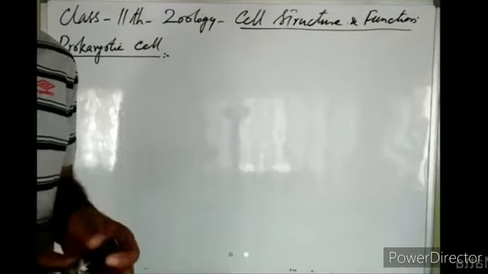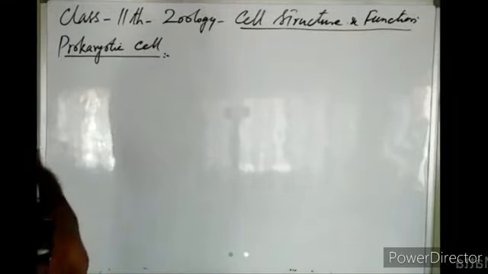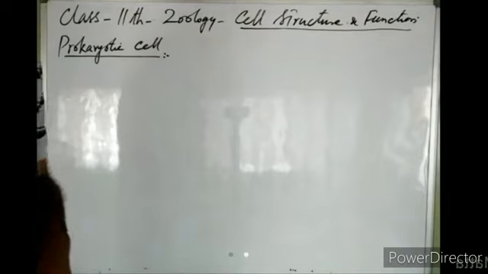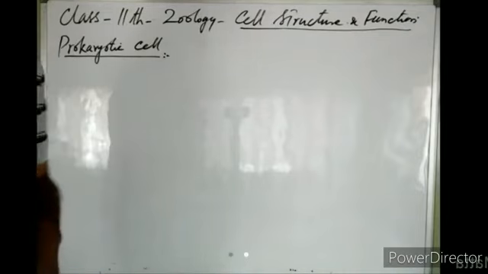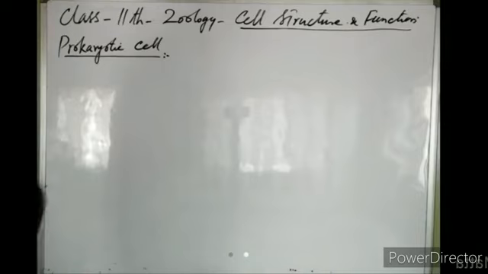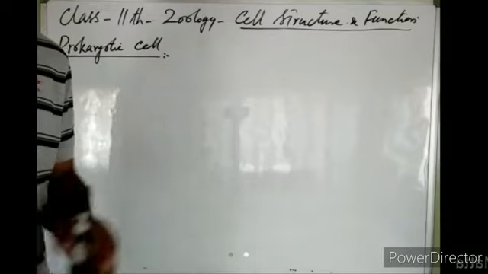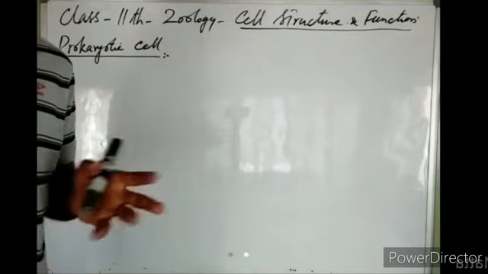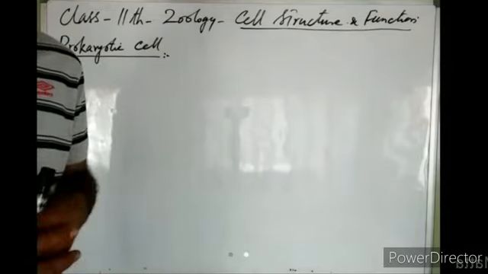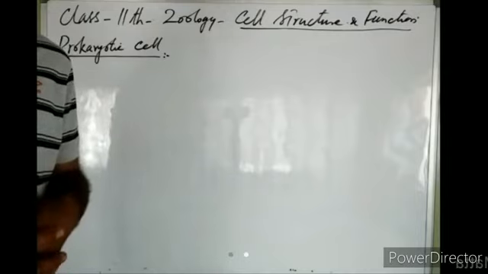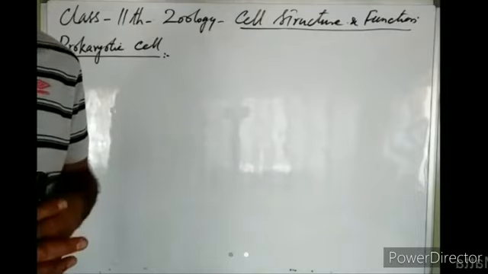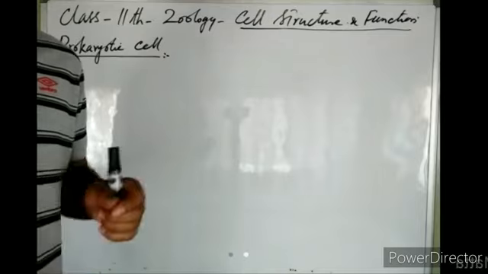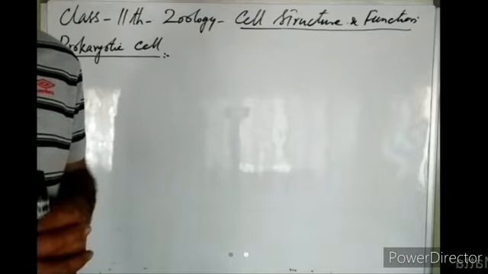Okay, let us start today's topic. Yesterday we started the prokaryotic cell. We discussed the shape and size of prokaryotic cells. Prokaryotic cells vary in shape. Some prokaryotes are rod shaped, some are spherical, some are comma shaped, some are helical in shape, and the size of prokaryotic cells also varies. Some are extremely small, some are larger.